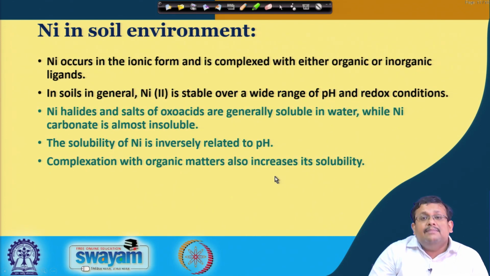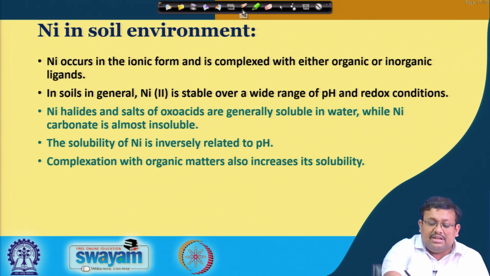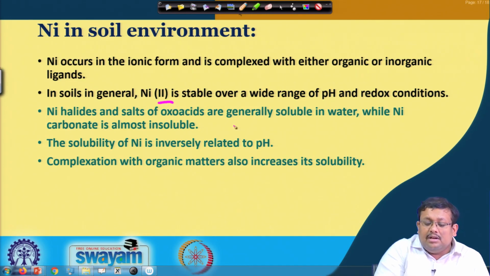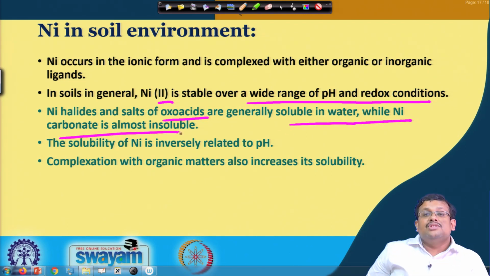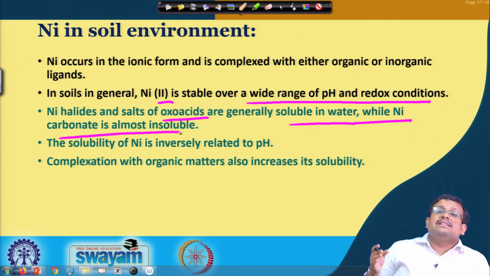So, nickel basically occurs in ionic forms and is complexed with either organic or inorganic ligands. In soil in general, nickel with an oxidation number of 2 is stable over a wide range of pH and redox conditions. Nickel halides and salts of oxoacids are generally soluble in water, while nickel carbonate is almost insoluble. So, when nickel is present as halides or oxoacid salts, it is soluble. However, when it is present as carbonate, it is almost insoluble.